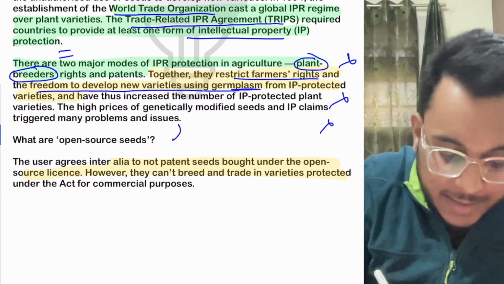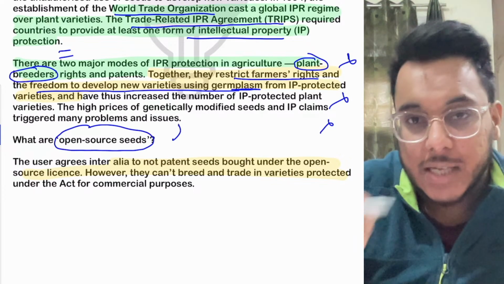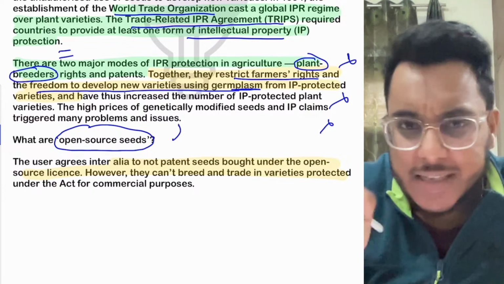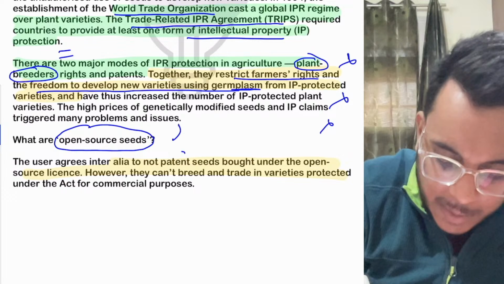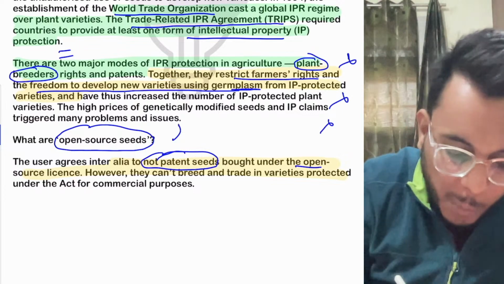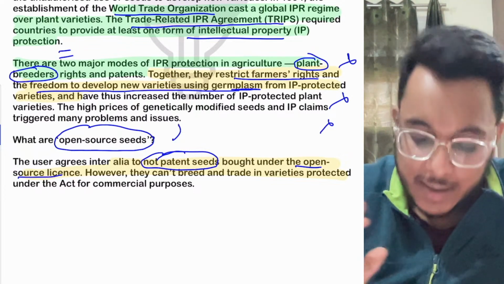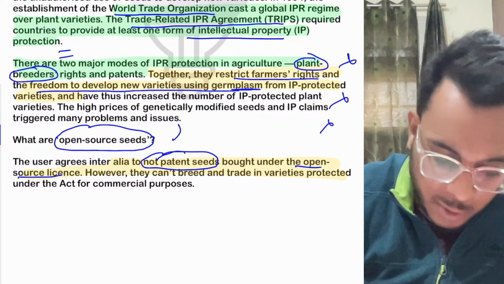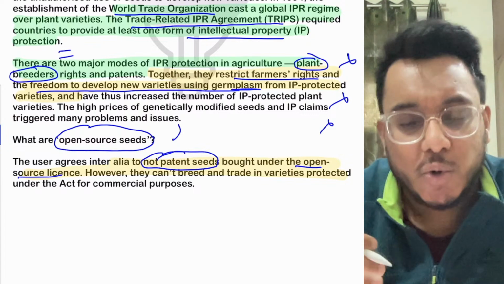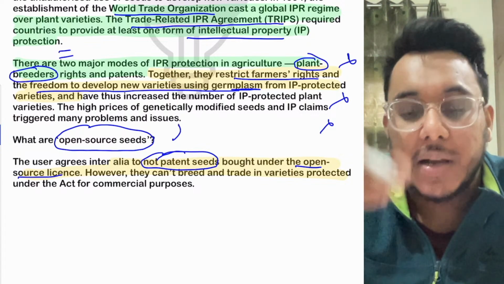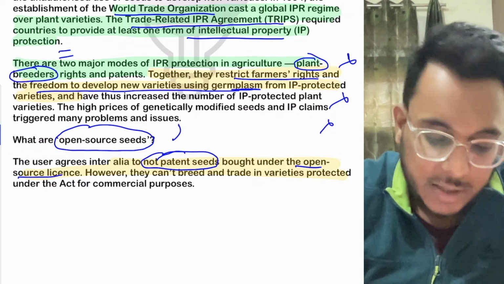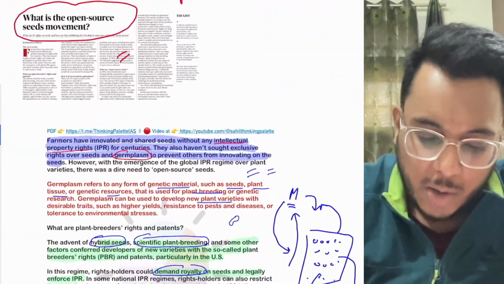So now what has happened, the open source seed movement has become popular. Now what is this open source seed movement? It is a very simple idea. They say that there should not be any patenting of seeds. Seeds should be brought under an open source license, and nobody should patent them. It has also been proposed that farmers should be given the seeds, though you may not allow farmers to do further trading of that particular seed, but such IPR restrictions should not be imposed.